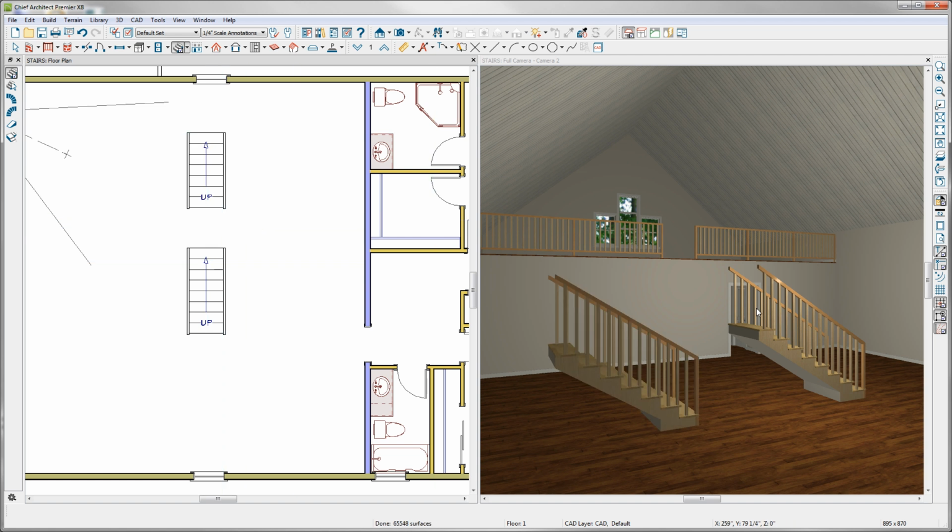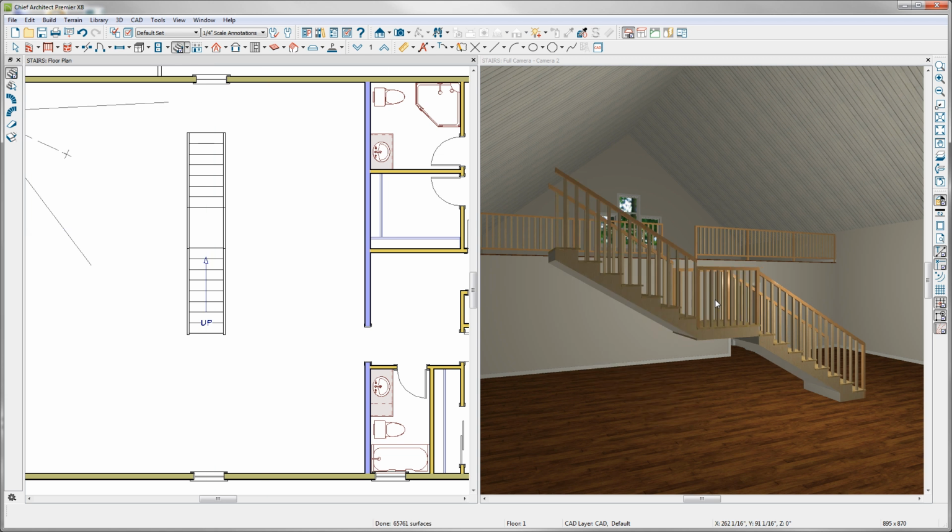you'll notice here that in the camera view you can see that both of my stair sections are sitting right directly on the floor. I'll need to connect these with a landing between the two. With my Straight Stair tool still active, I can simply click here between the two stair sections. Chief will automatically generate a landing and automatically calculate the height required for the landing by the first stair section.